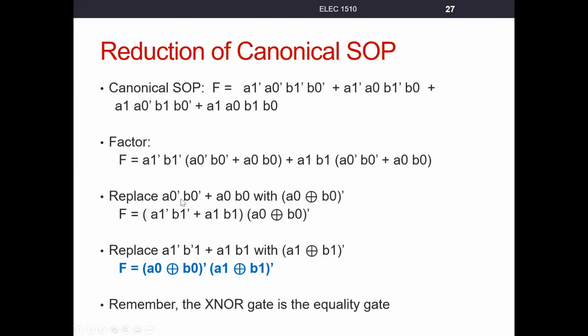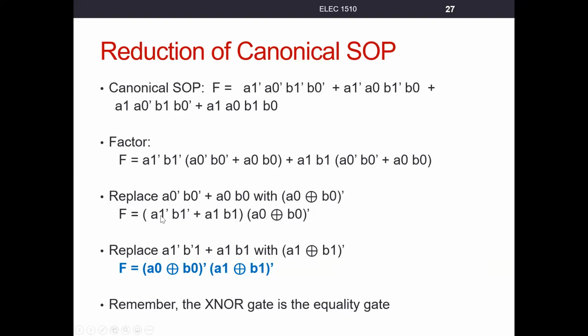So we'll simply replace this expression with A0 XNOR B0, right? Factor that out of here so that we end up with not A1 ANDed with not B1, ORed with A1, B1, because we factored this out, right? And we replaced it with this XNOR relationship. But now, if you take a look at this, this is another XNOR gate, right?